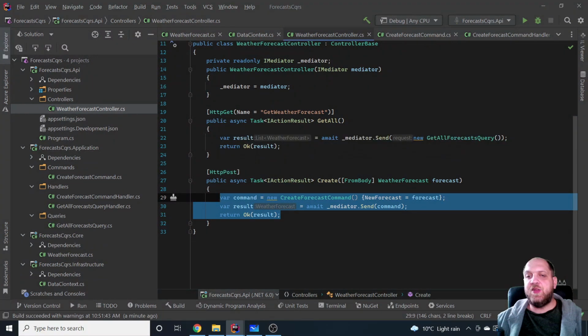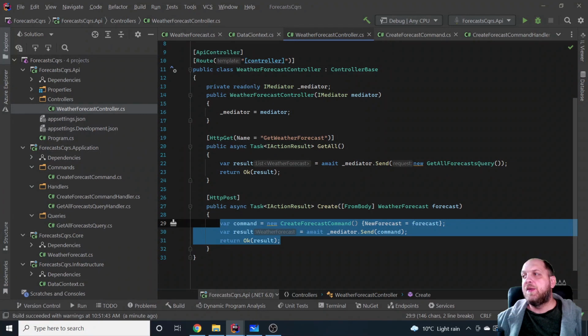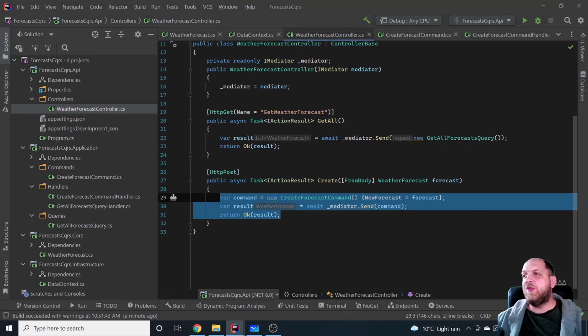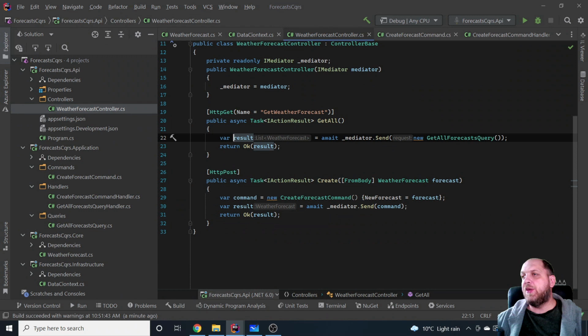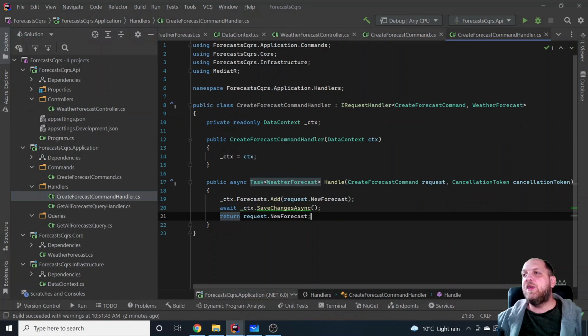Now we have replaced everything from that with just this mediator that simply is able to, based on the query or the request that is created here, in this case here or here, this is a command, find out which handler should actually accommodate that specific request, and then actually all the services and everything we need to perform that specific action is actually here in the handler.